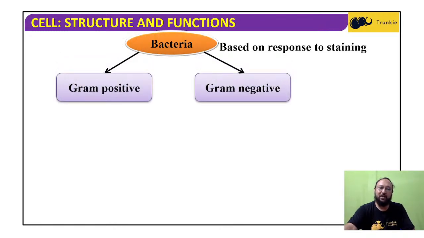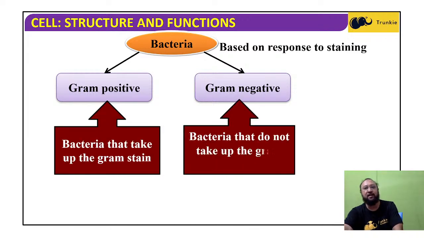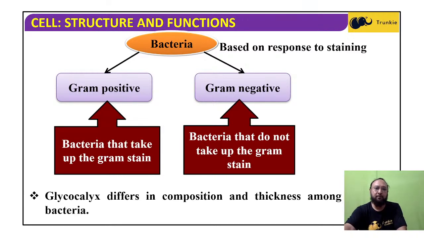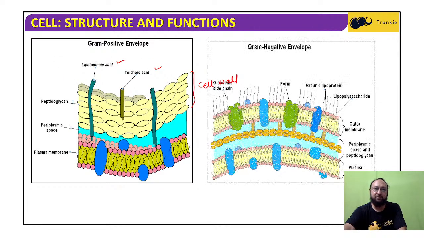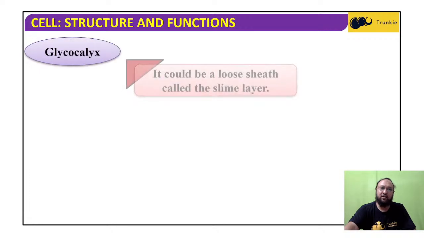Whether the bacteria will take up the gram stain decides it: if it does, it is gram positive. A gram positive bacterial covering is a little simpler, because we don't find the double layer of lipoprotein. The plasma membrane is there, then the periplasmic space, and then the cell wall peptidoglycan. But in the case of gram-negative bacteria, there is a double layer, and they do not take up the stain, and are called gram negative.